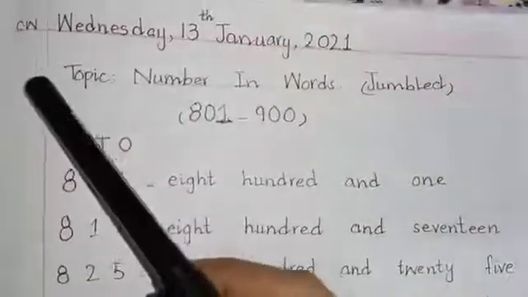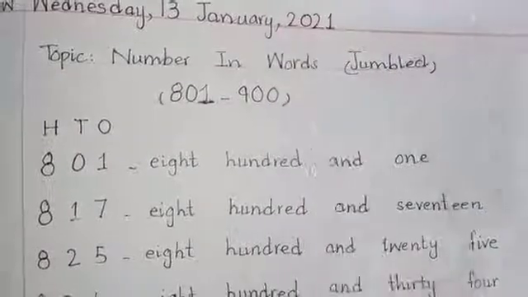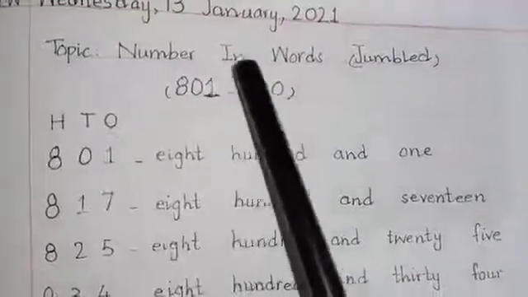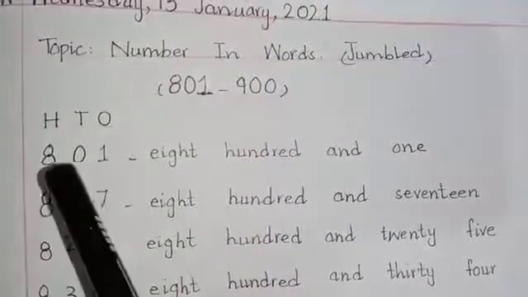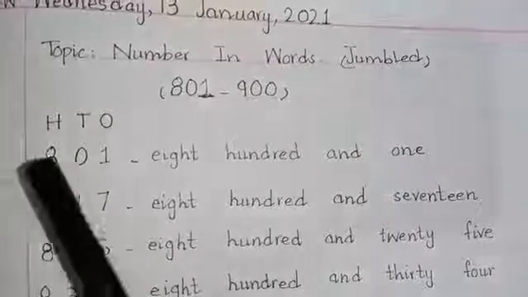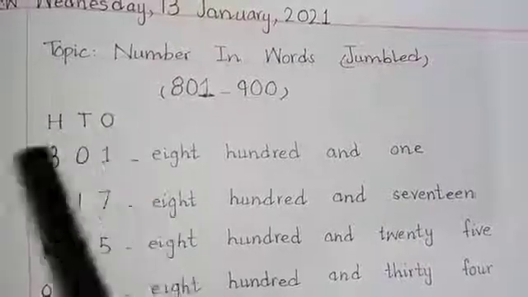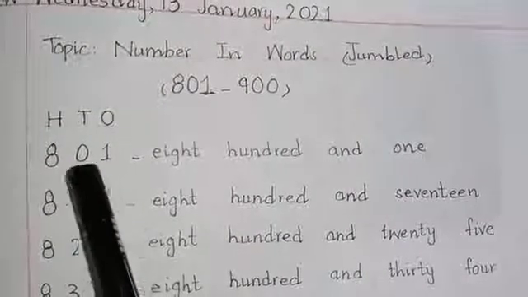After that, write classwork. It's Wednesday, 13th January, 2021. Our topic is numbers in words, jumbled from 801 to 900. Underline both topic and subtopic with color. After that, write hundreds, tens and ones. First of all, write 801.